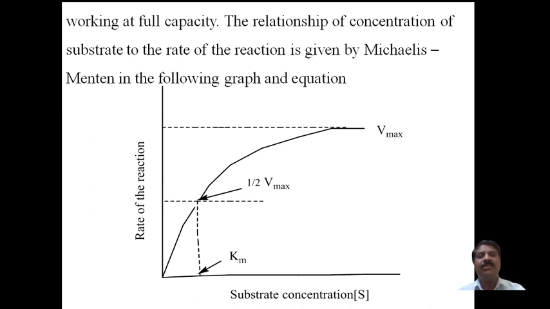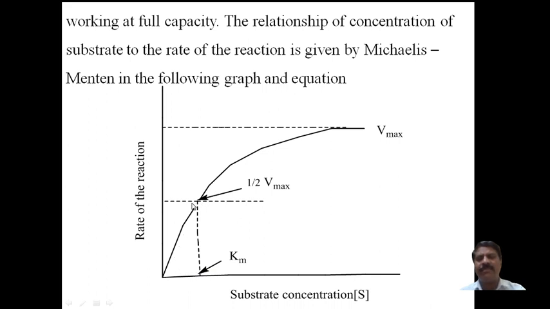The relationship of the concentration of the substrate to the rate of the reaction is given by Michaelis and Menten. Michaelis and Menten explained enzymatic reactions, that is, the effect of the substrate on the enzyme catalyst. The enzyme catalyzed reaction can be explained by Michaelis-Menten in the following graph. Now here, at the beginning, more active centers will be there. Therefore, the rate of the reaction is very high.